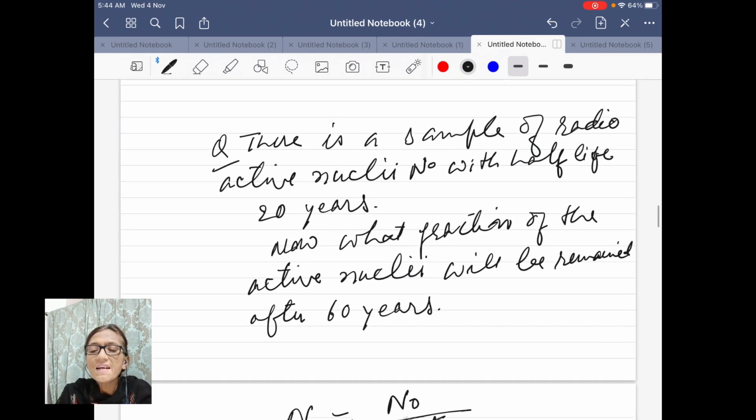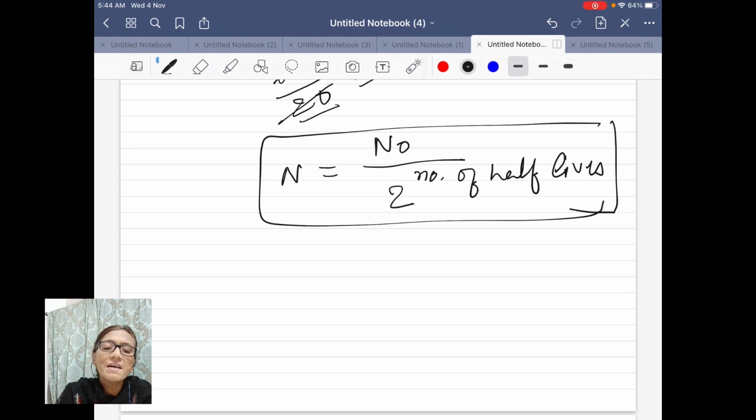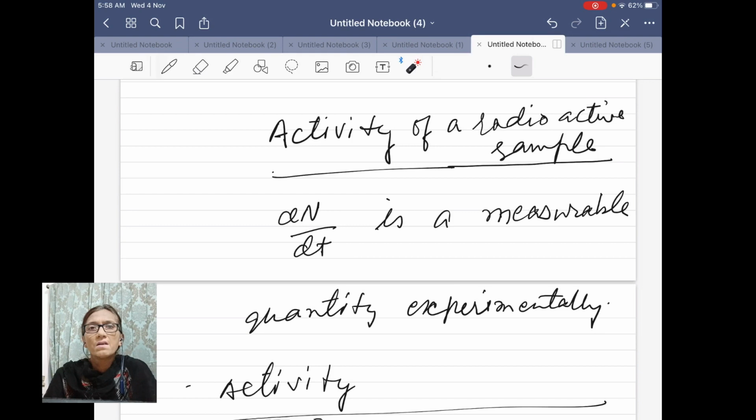So if the year is not given and half-life also is not given, and the only given information is that the number of half-lives is 3, then also you can solve the equation. You can find the result. N will be equal to N naught by 2 power 3.